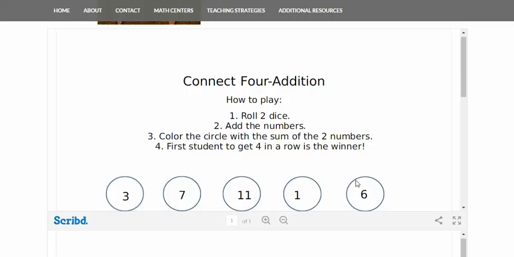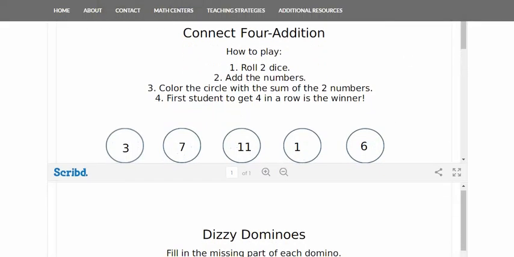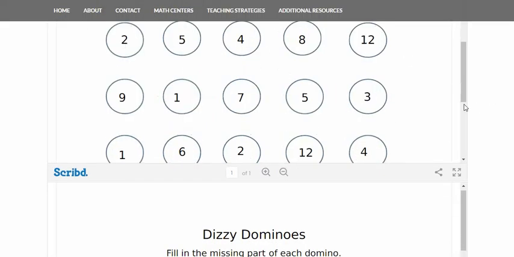who wins. All the students have to do is roll 2 dice and then add the numbers that are represented. Once they do that, they circle the number that is represented in the circles below as the sum of those 2 numbers, and then the first player to get 4 of those numbers in a row is the winner.